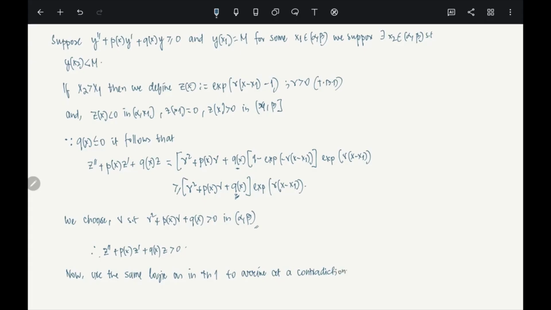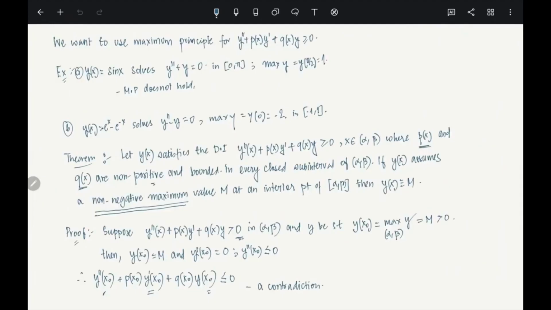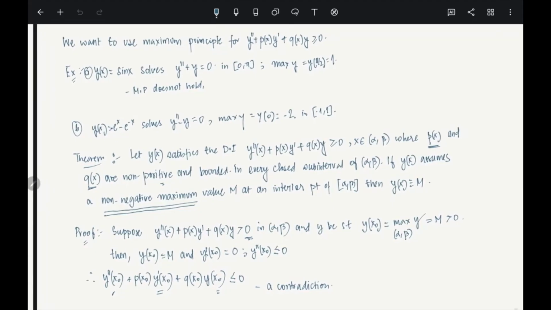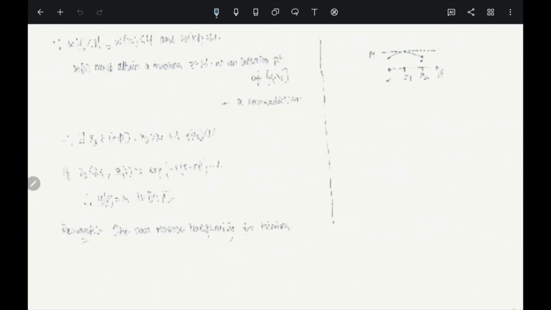Fine. So now the thing is, you can use these theorems to prove some better results about solutions of some equations. That we will do. I will put some problems in the assignment where you will see how the maximum principle can be used to talk about uniqueness, or to give some sort of estimates, upper bounds or lower bounds on some solutions. So with this I am going to end this video.